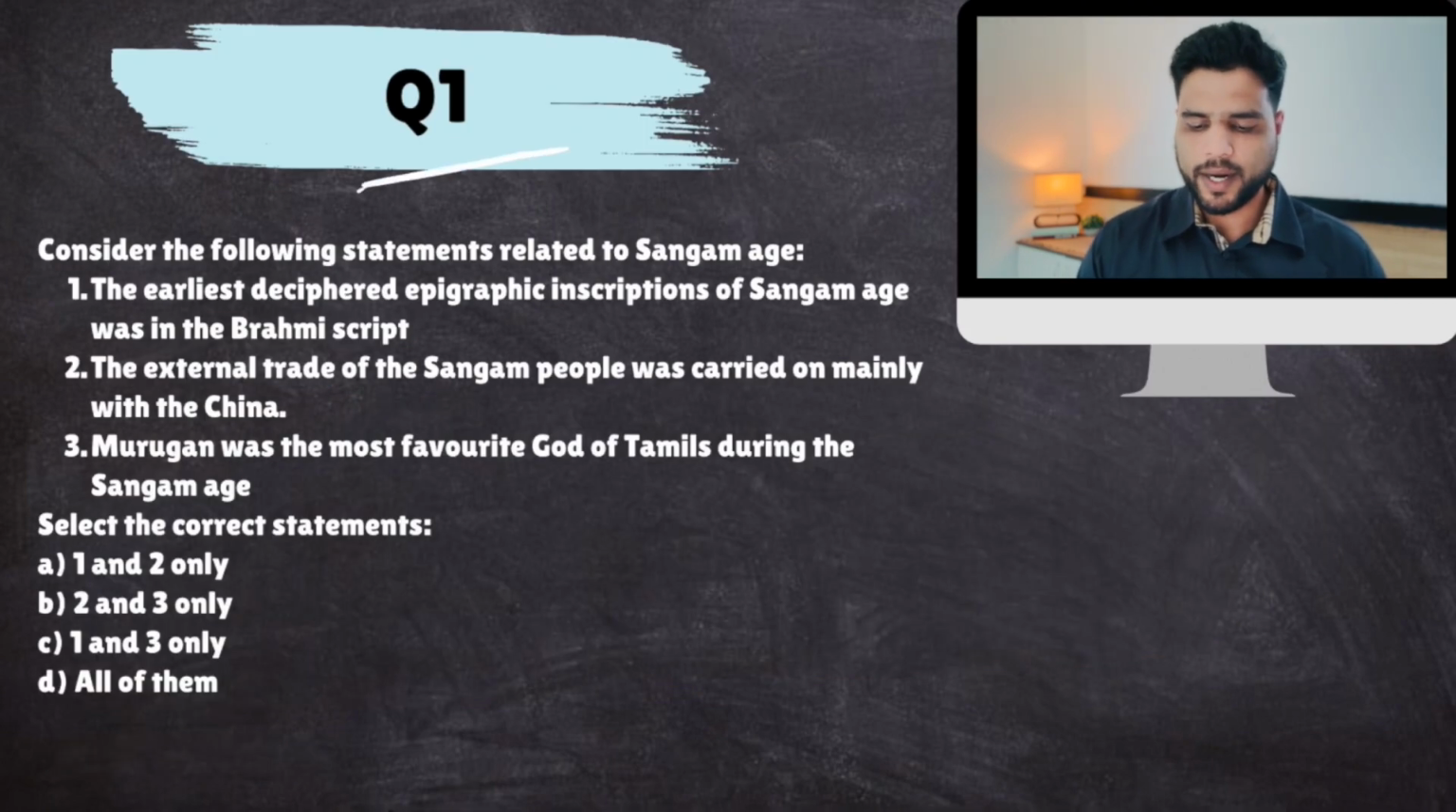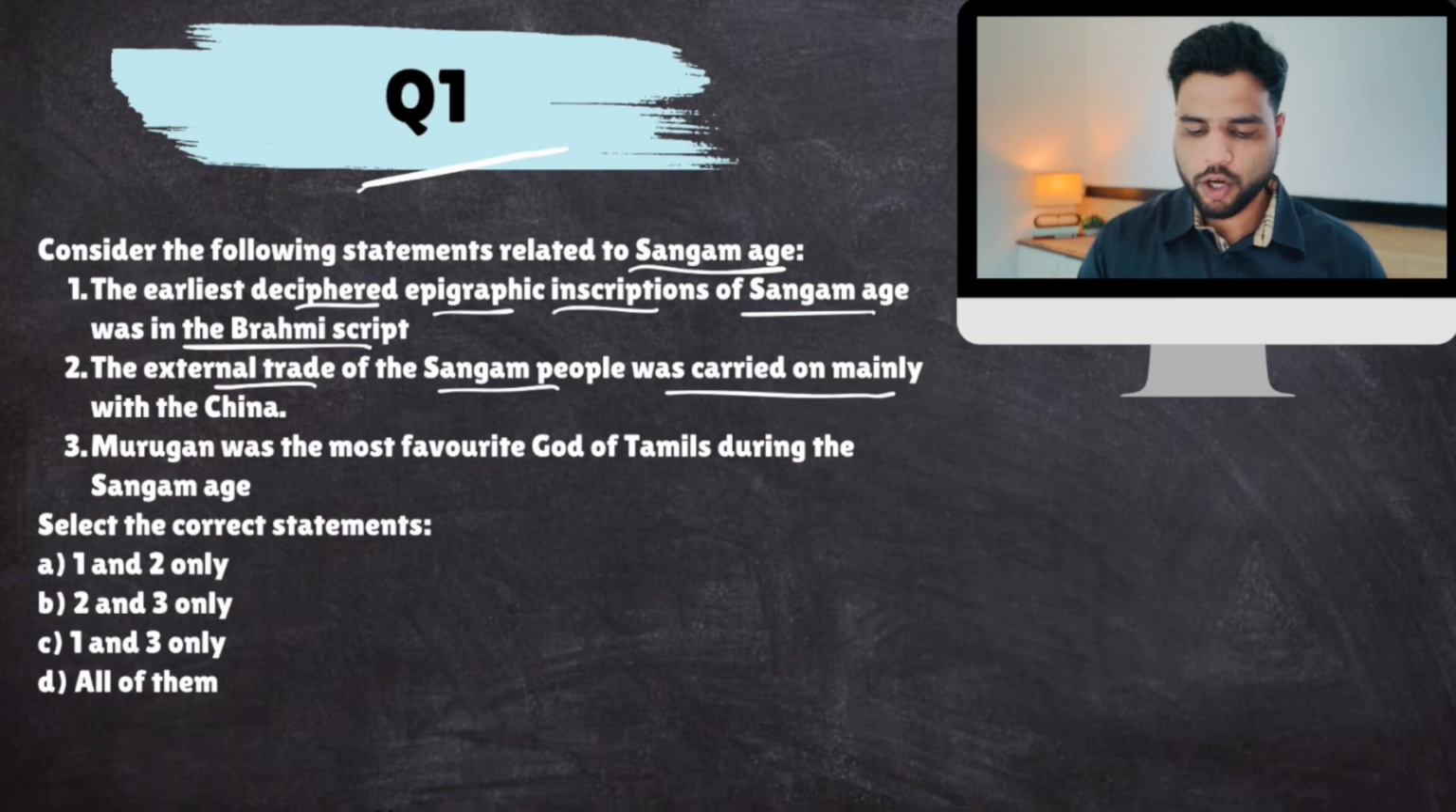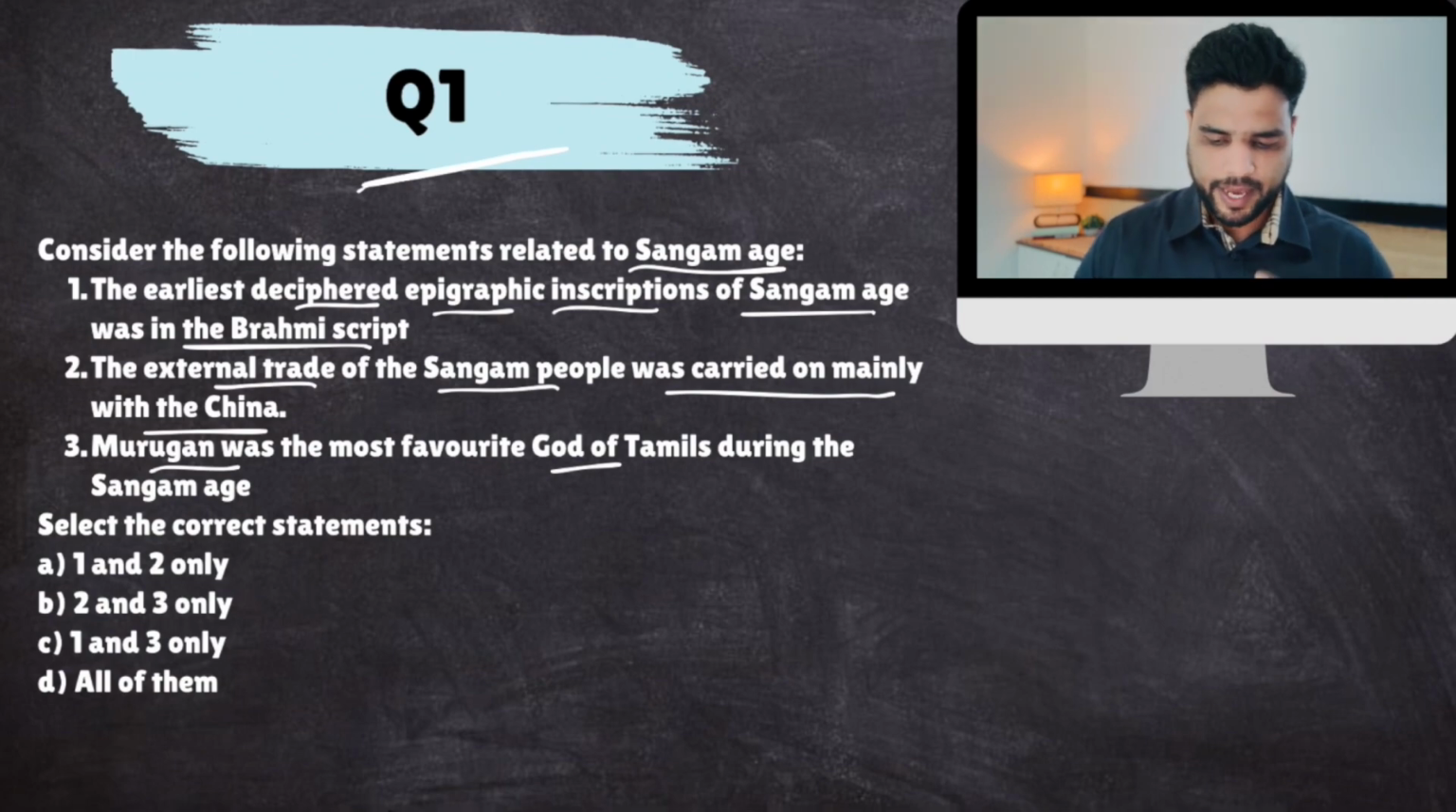Consider the following statements related to the Sangam age. The earliest deciphered epigraphic inscriptions of the Sangam age were in Brahmi script. The external trade of the Sangam people was carried on mainly with China. Murugan was the chief or most favorite god of Tamils during the Sangam age. Now listen to me carefully.